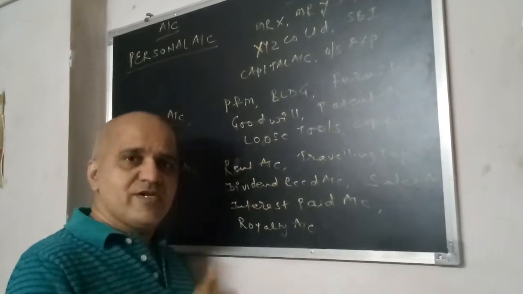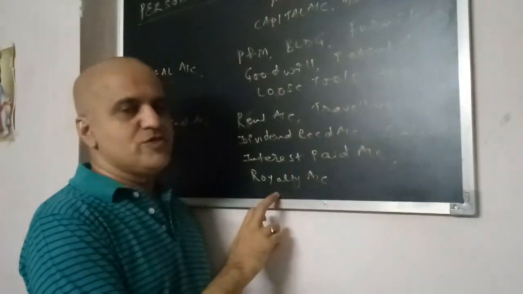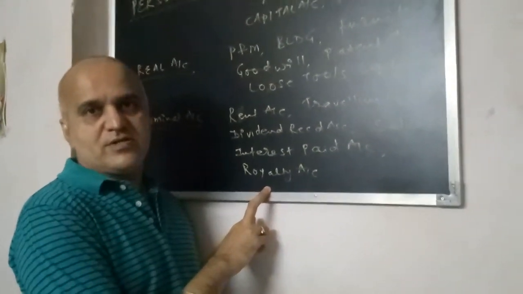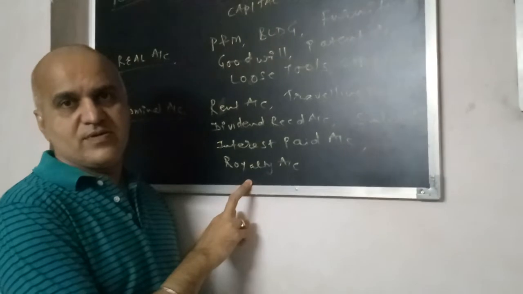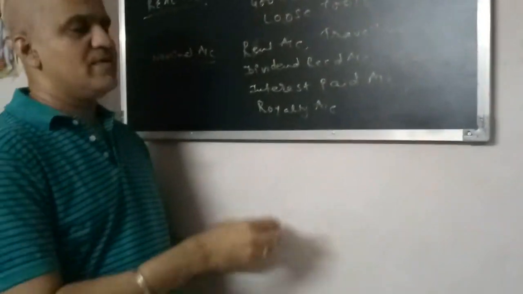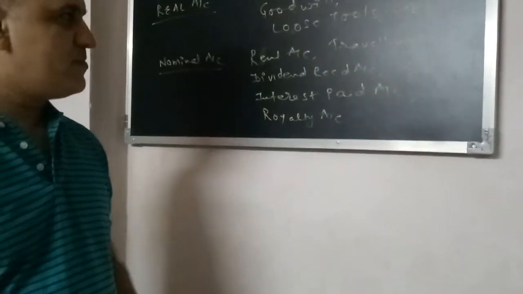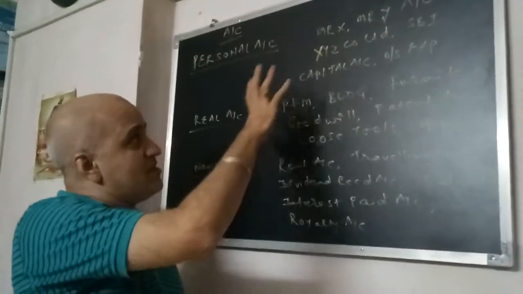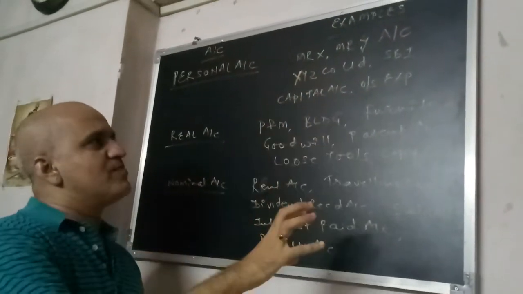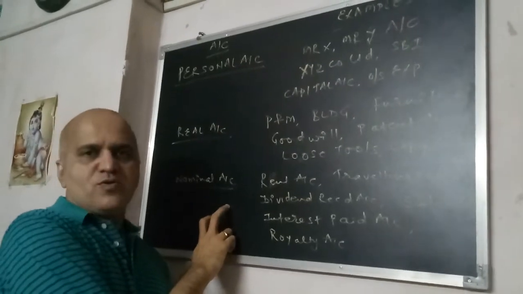If you are receiving charges for your patent, this is your royalty received account. This is an expense account. Okay, so these are the few examples I have taken for personal account, real account, and nominal account.